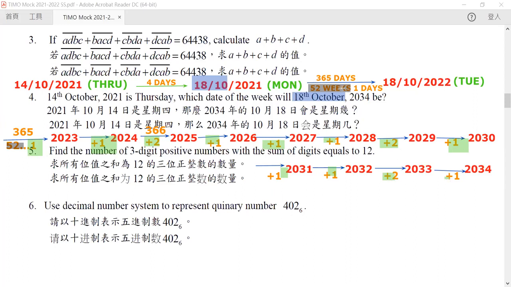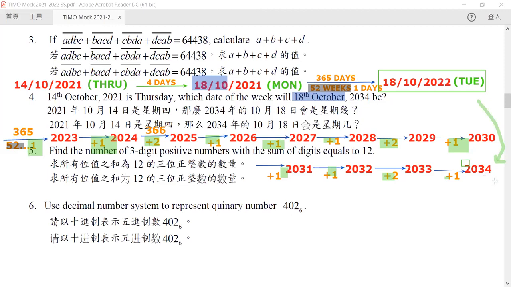So in reality, it means that if we start from this date and we want to go all the way to our 2034, it will get exactly 3 times our 1 plus 1 plus 1 plus 2. And that is equal to 5.